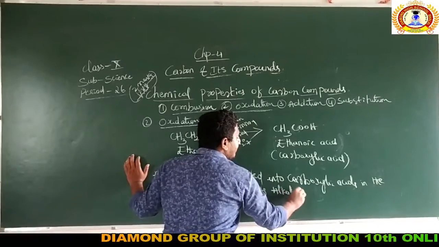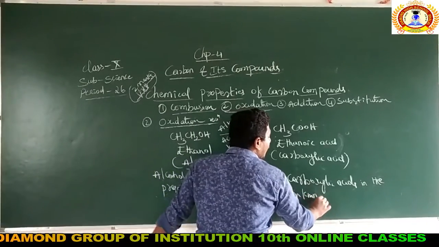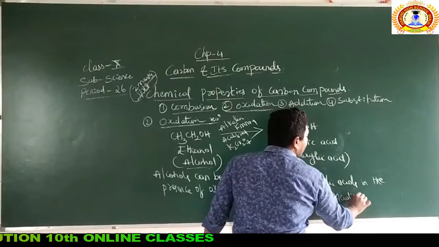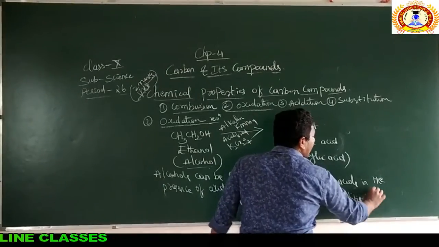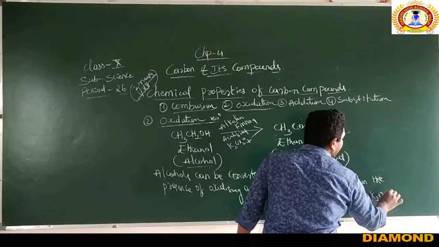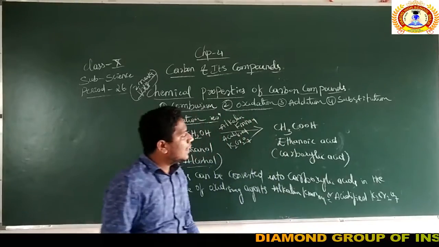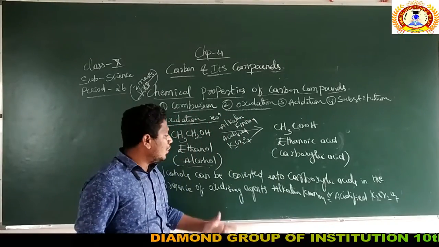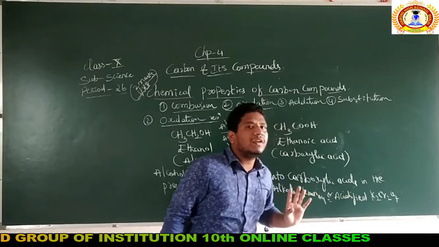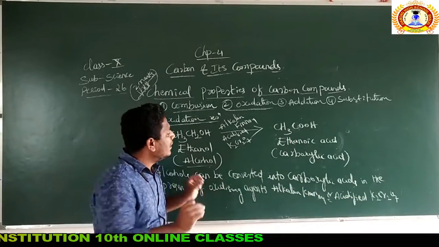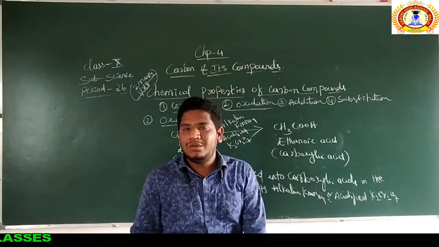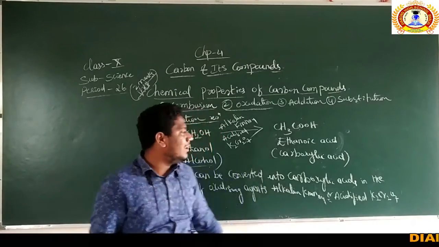Alkaline KMnO4 or acidified K2Cr2O7. What does K2 mean? Potassium, chromium and oxygen. So both alkaline KMnO4 and acidified K2Cr2O7 are called oxidizing agents. This much is enough for your explanation. How simple is this one? Is it simple? Yes, it is very simple.